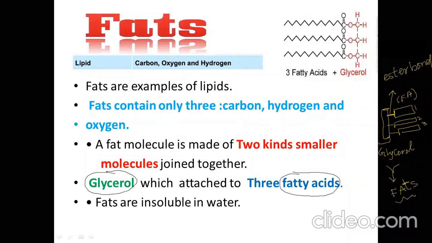Now if you see here, this one is glycerol. This red color structure is glycerol, and glycerol is attached with 3 fatty acids: fatty acid 1, fatty acid 2, fatty acid 3. And the bond between them, you can see this oxygen. So this is an ester linkage or ester bond. But this structure, no need for you to learn. You just remember that this main part is glycerol, and to glycerol, 3 fatty acids are attached. Okay?